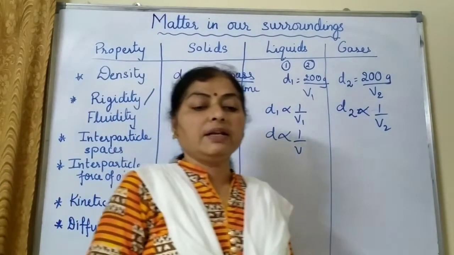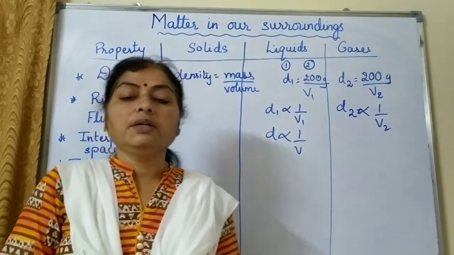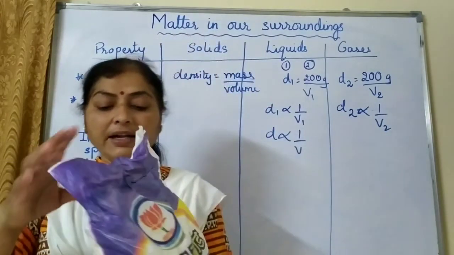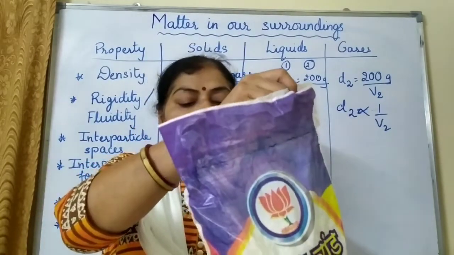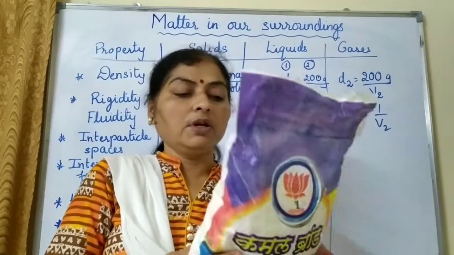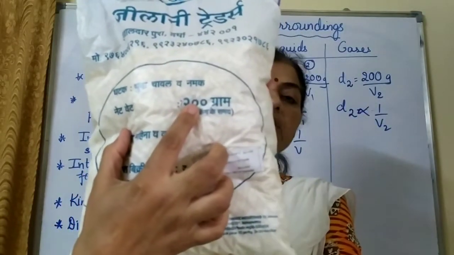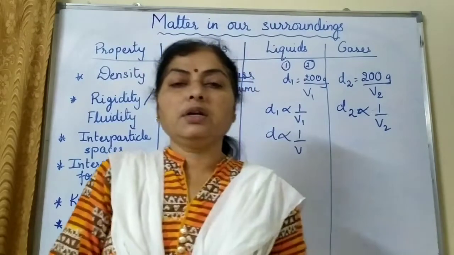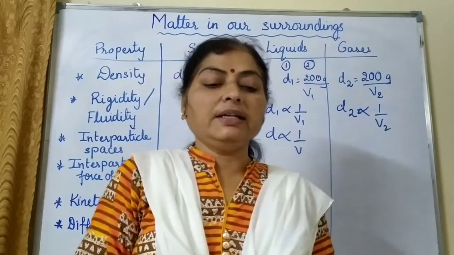Now let me give you one very common example of things which are at home. Here I have a bag of puffed rice. All of you know, children, what is puffed rice? Puffed rice is murmura, which you call. So here it is 200 grams, as you can see, it is written 200 grams. We all know that puffed rice seems to be very light in weight.